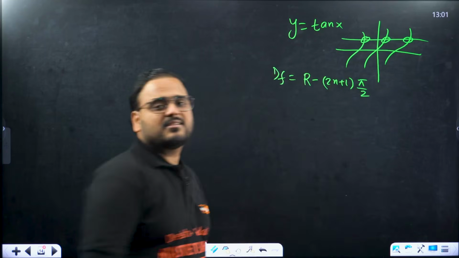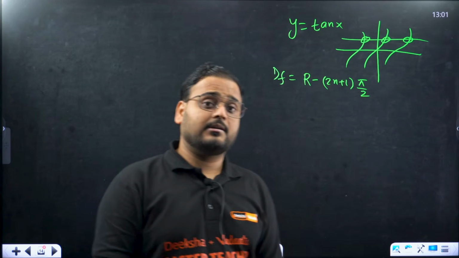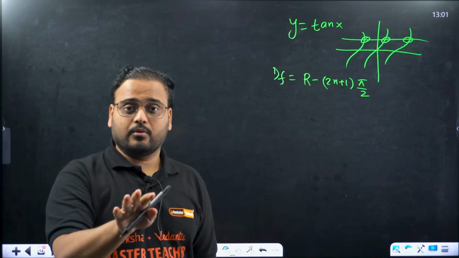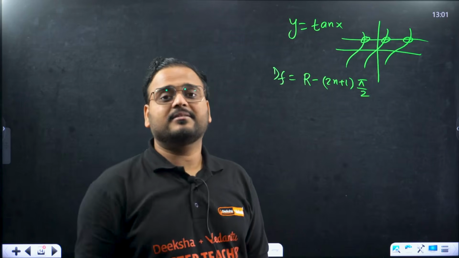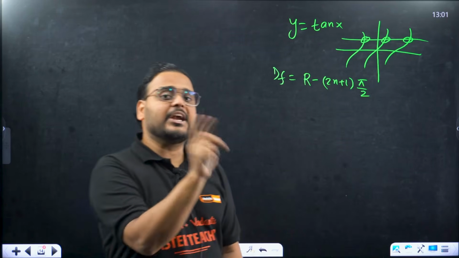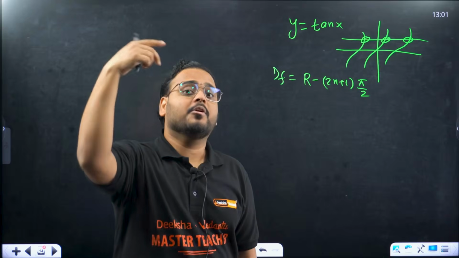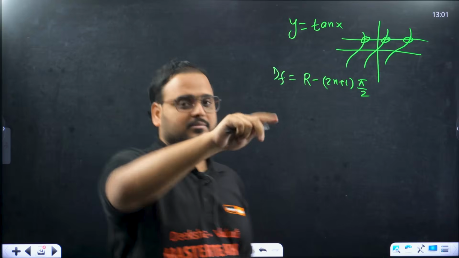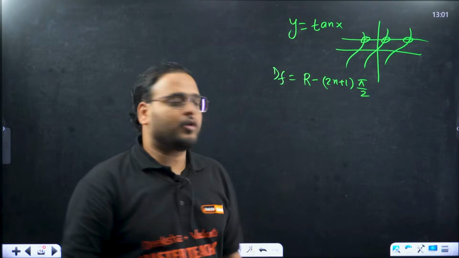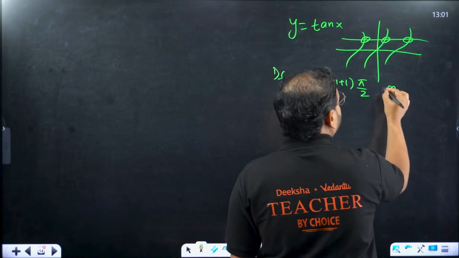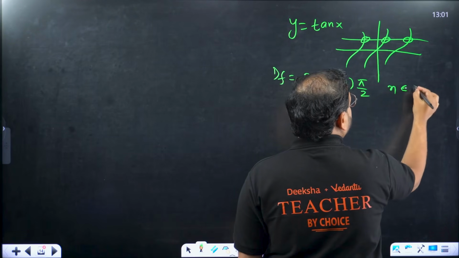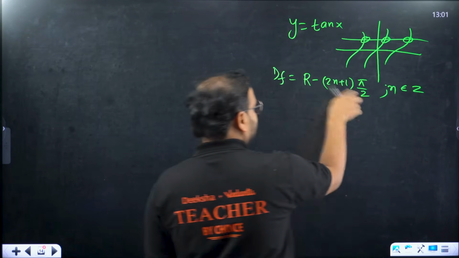What's the meaning of that, sir? Tan 90 is undefined. Tan 180 is 0. But tan 270 is undefined. It means at odd multiples, 90 into 1, 90 into 3, 90 into 5, 90 into minus 1, minus 3, all this way. So for all n belonging to integers, this is the domain.